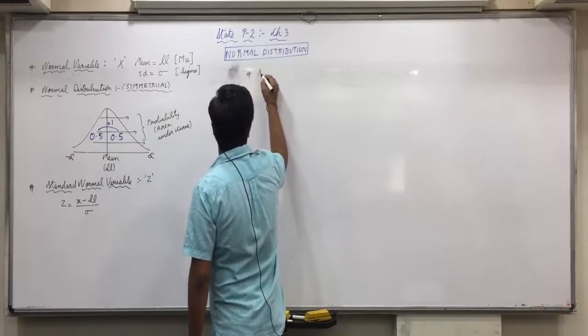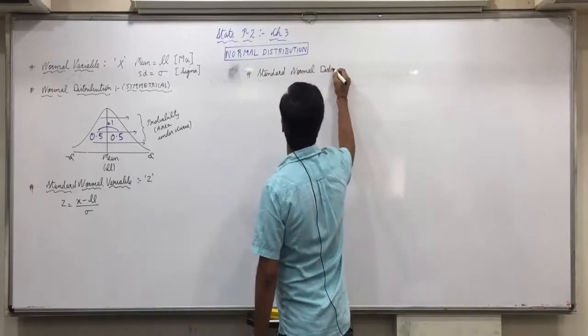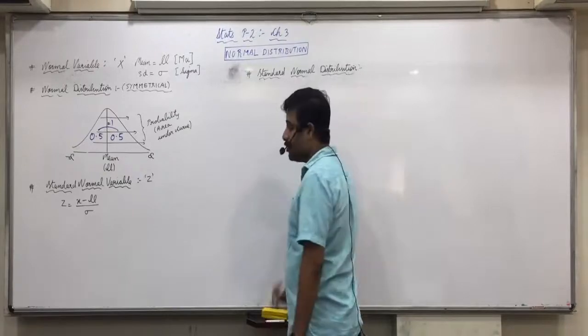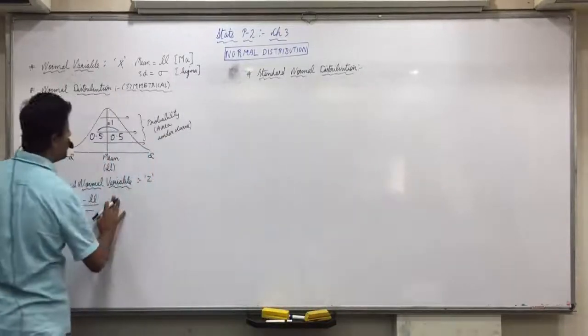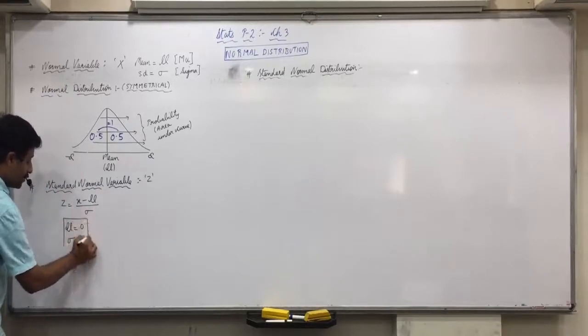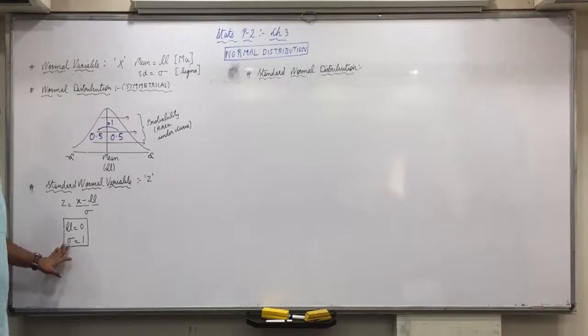And then for a standard normal variable we have standard normal distribution. For a standard normal variable, mean will always be 0 and standard deviation will always be 1, because if you try to find the value of z at mean itself, then mean minus mean becomes 0. So if you convert the mean itself into Z, it will always become 0. And standard deviation of a standard normal distribution is always 1.